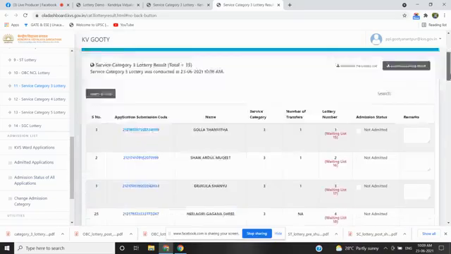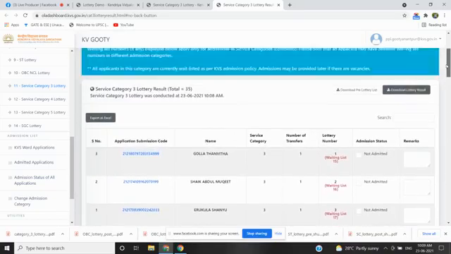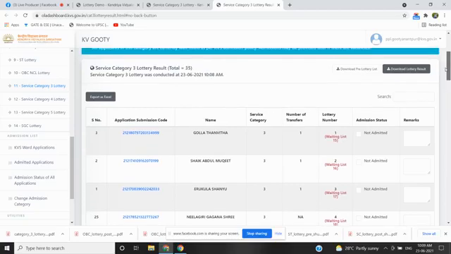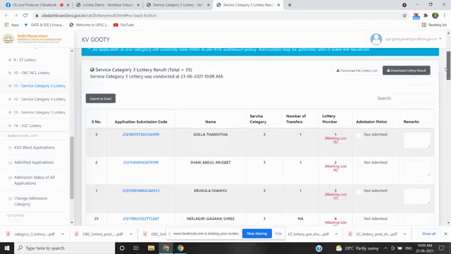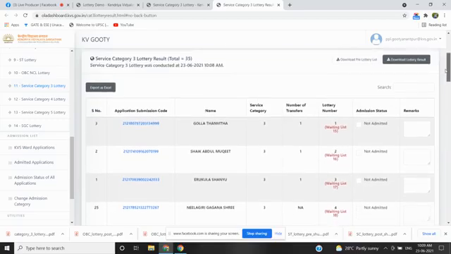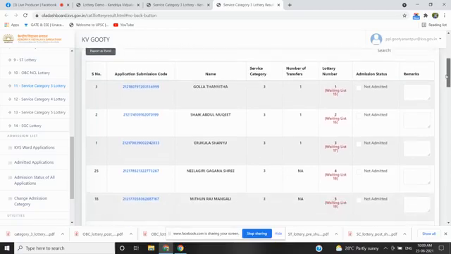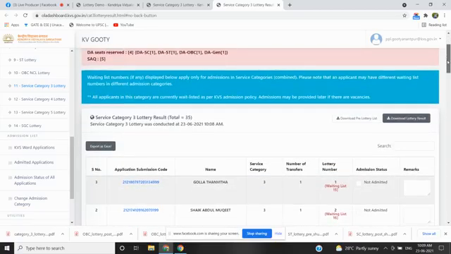The list has been generated and this is the list. Gulla Tanvita, Sheikh Abdul Mukhit, Erukala Shanyu, all these are on the service category 3 waiting list. I am clicking on download lottery result for service category 3.